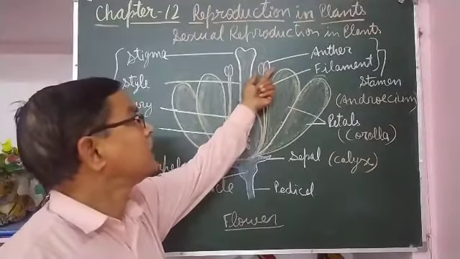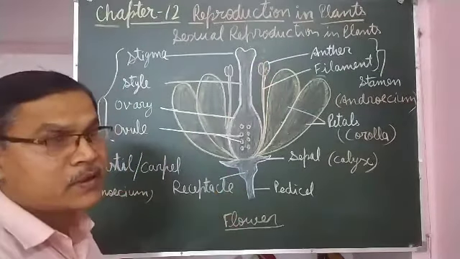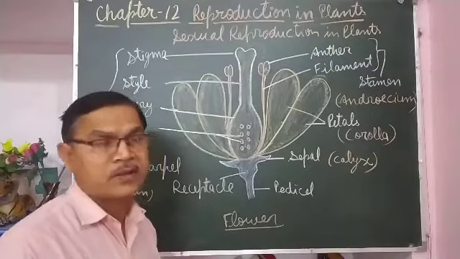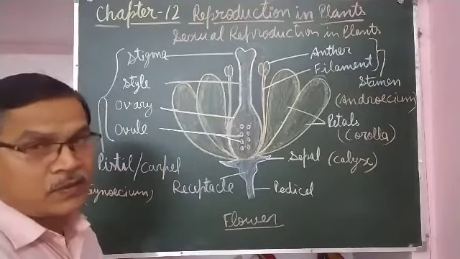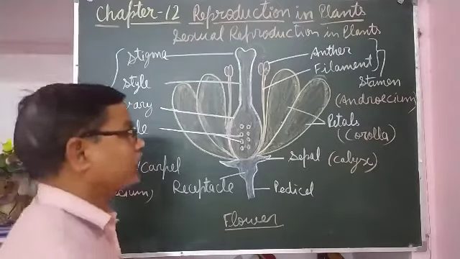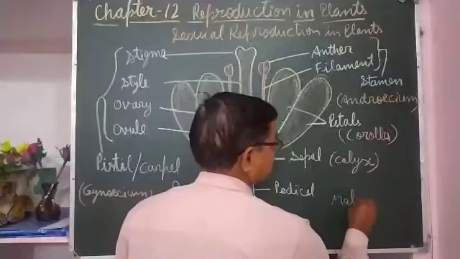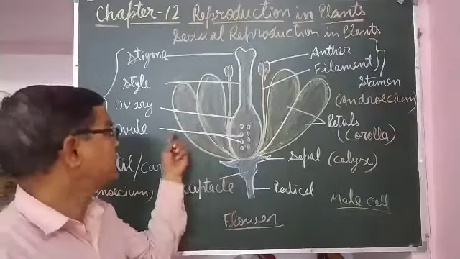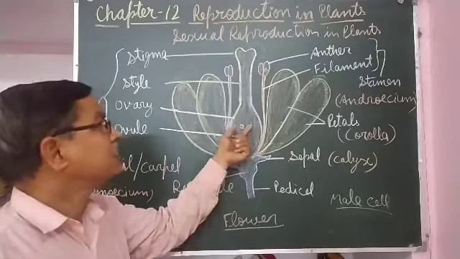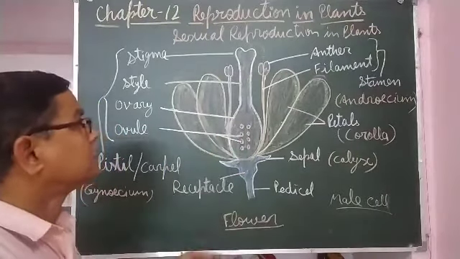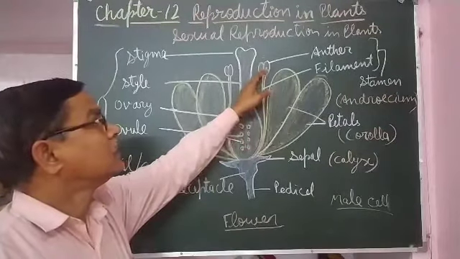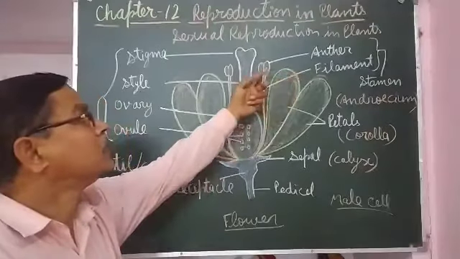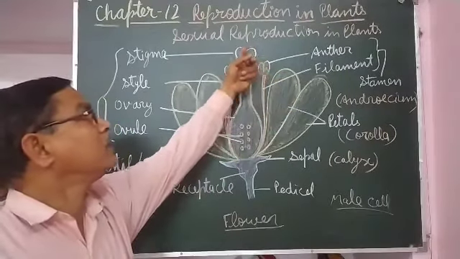In the anther, pollen grains develop. Pollen grains are very minute structures formed in the anther, and they have male gametes. Male gametes means male cells. The male cell is found in the pollen grains, and the female cell is found in the ovule, that is present in the ovary. When the anther matures, it ruptures and the pollen grains come out, and after that pollination takes place.